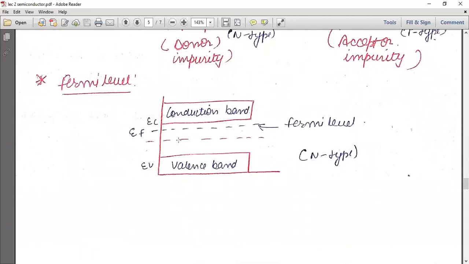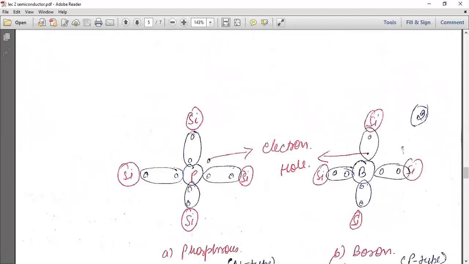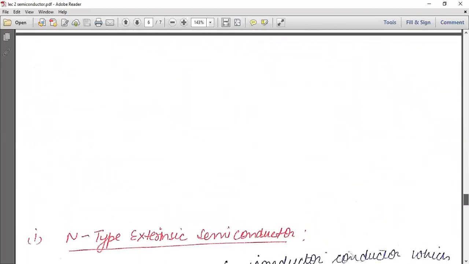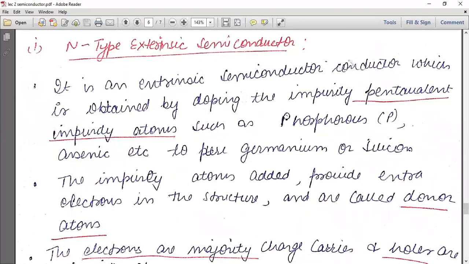If we're talking about the Fermi level, the n-type Fermi level is like this. The Fermi level lies nearby your conduction band. What is N-type extrinsic semiconductor? It is an extrinsic semiconductor which is obtained by doping pentavalent impurity atoms such as phosphorus, arsenic, etc. to pure germanium or silicon.